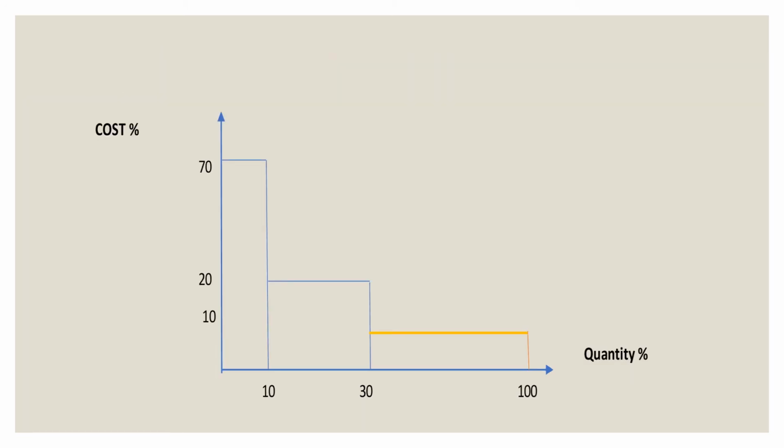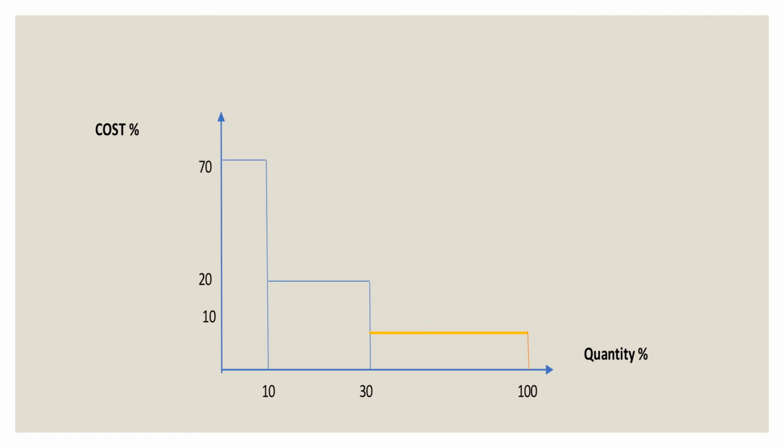Now over here we can see clearly that for A the cost is 70%, meanwhile quantity is only 10%. For B the cost is 20% but quantity is 30%, and for C the cost is 10% but quantity is nearly 100%, or we can subtract: it is 70%, and on subtracting for B, 30 minus 10 is 20%.